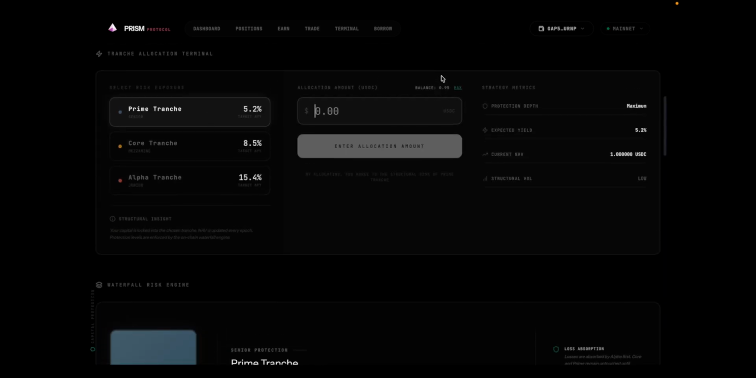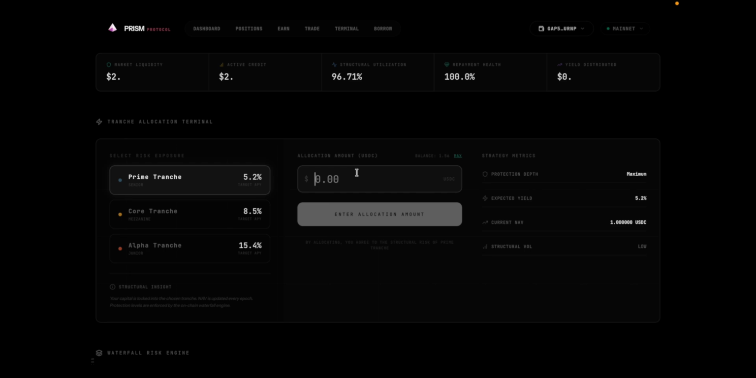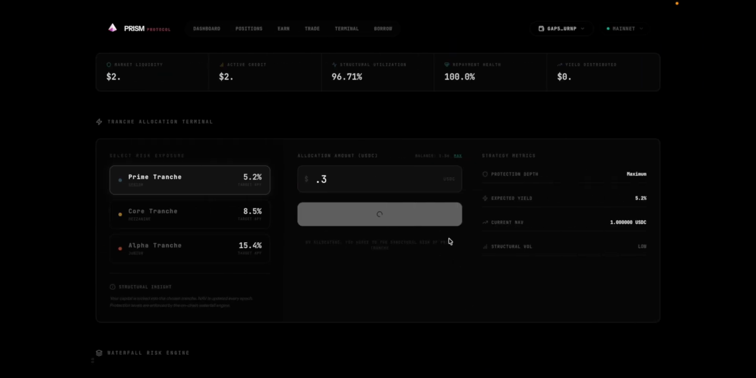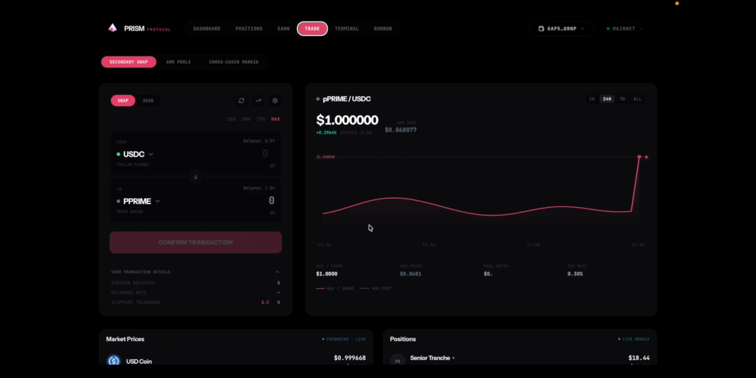Now you can see I have 0.95 USDC right now. Let's invest 0.3 USDC. Let's allocate the USDC. Now you have to sign in your wallet. Let's sign. Let's wait a bit. Yeah, the transaction has been generated. This is the transaction. Now come to the trade page.